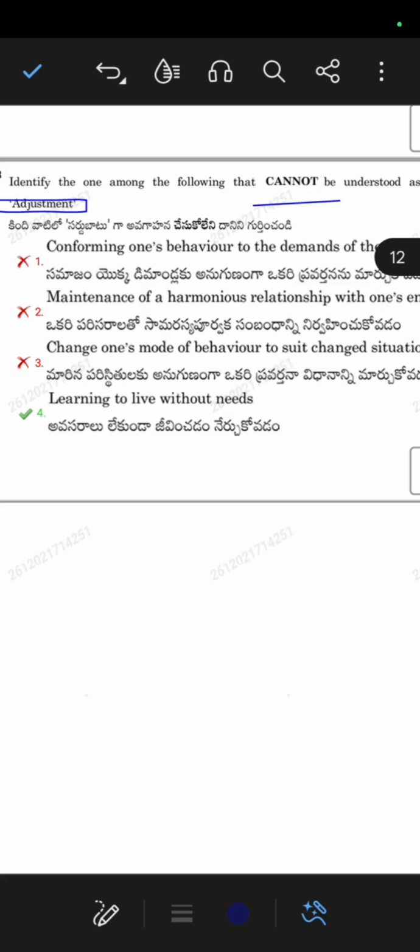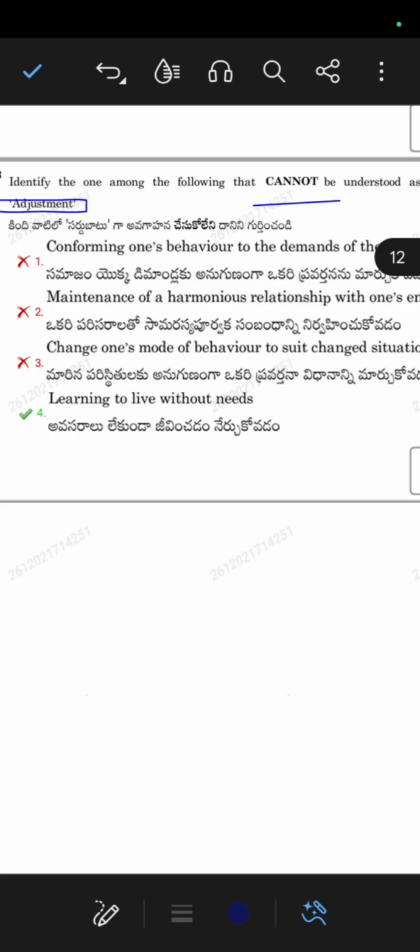Adjustment, like if there are two children in one house, and they are adjusting in their family. The family is middle class and they can't afford school bags for the upcoming new academic year. So the parents said that you have to go with the old school bags, let us see next year we'll be getting new school bags, or after some months we are going to get. So they are adjusted, so that is adjustment here.